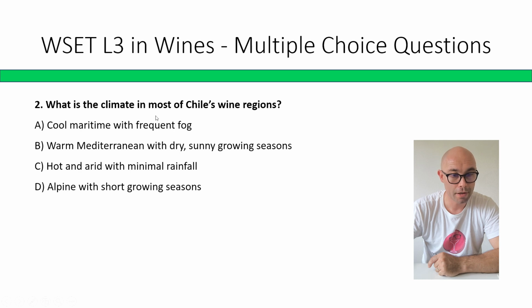What is the climate in most of Chile's wine regions? Cool maritime with frequent fog, warm Mediterranean with dry sunny growing seasons, hot and arid with minimum rainfall, alpine with short growing season. The correct answer is B, warm Mediterranean with dry sunny growing seasons. I mean, C could also be, but I would say B.